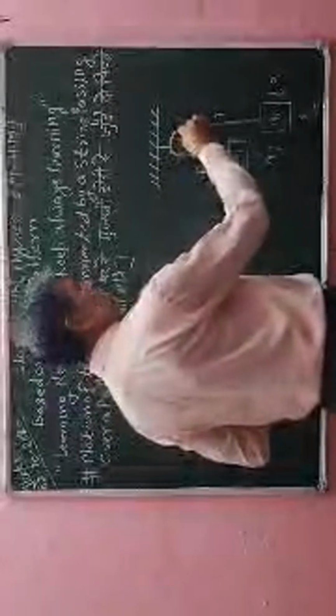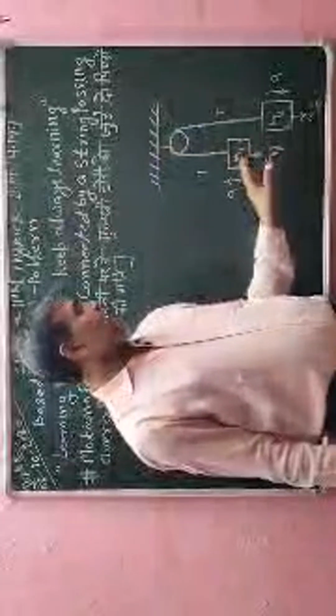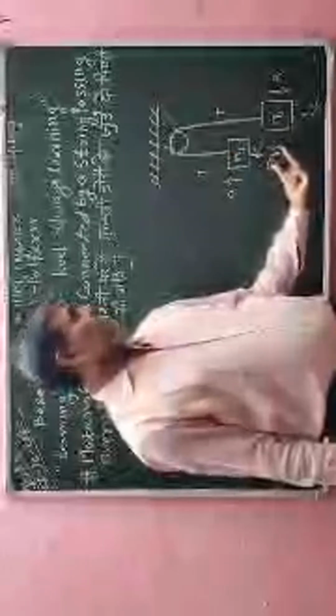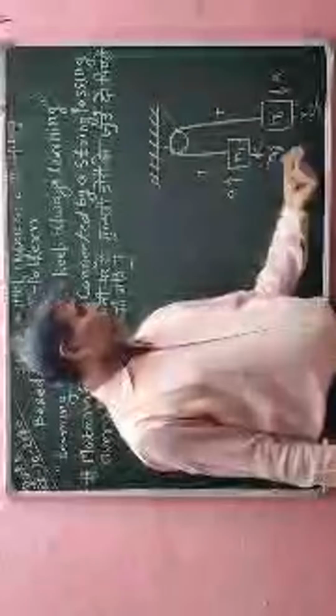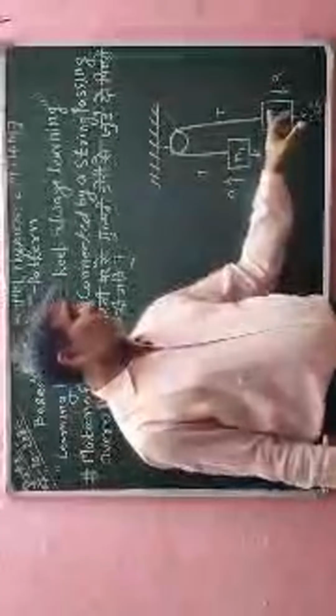It means that this is a pulley, and with this pulley I have hung one string. With this string I have connected two masses, two objects. One object has mass m1, and due to this mass a gravitational force m1g will act downward, and the second object has mass m2.